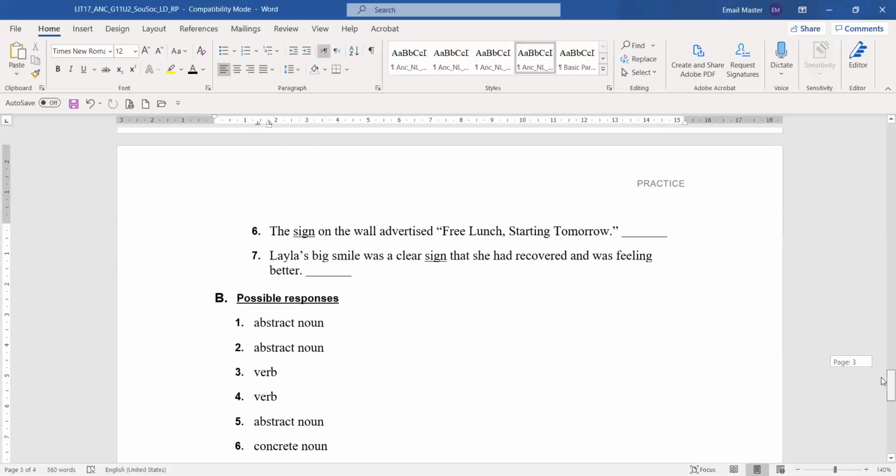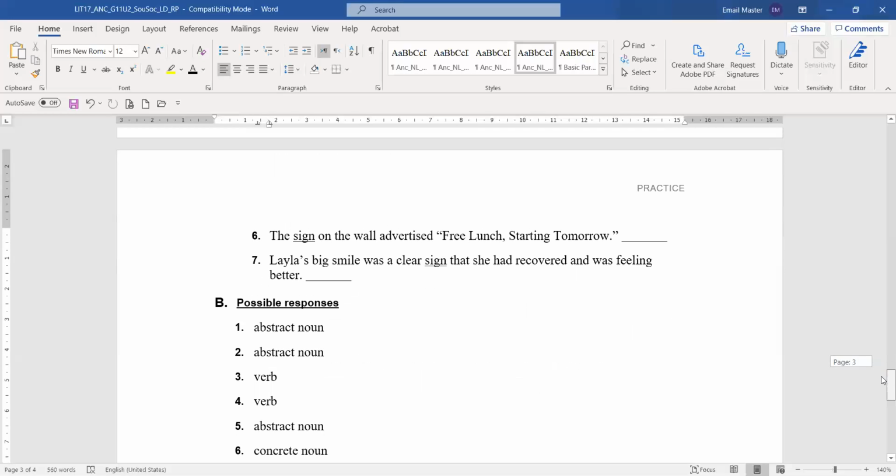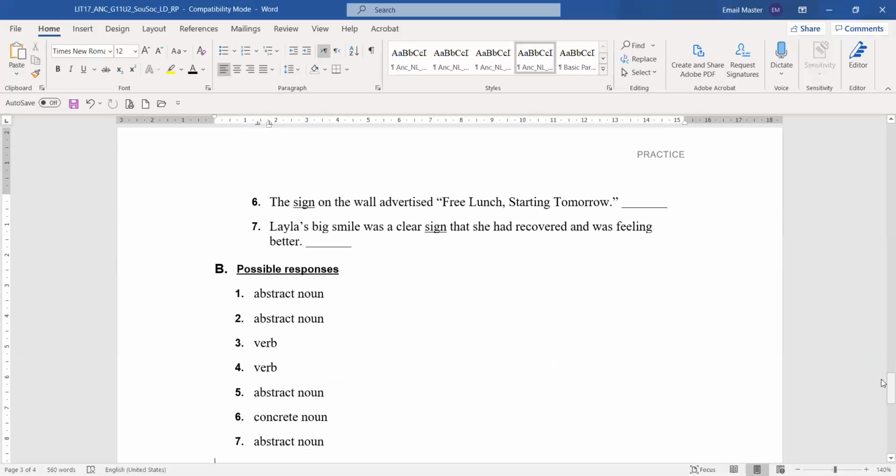Number 6, the sign on the wall advertised free lunch starting tomorrow. Sign is a concrete noun because it's like a sign, banner. We can see it, we can touch it. Layla's big smile was a clear sign that she had recovered and was feeling better. Here, sign is an abstract noun because we cannot touch or feel it.